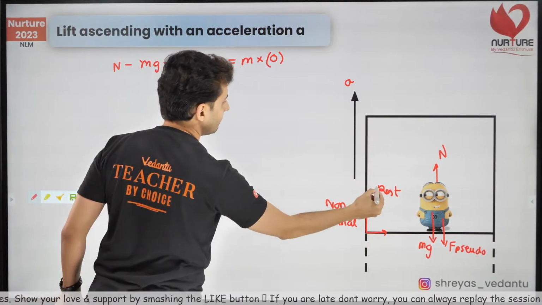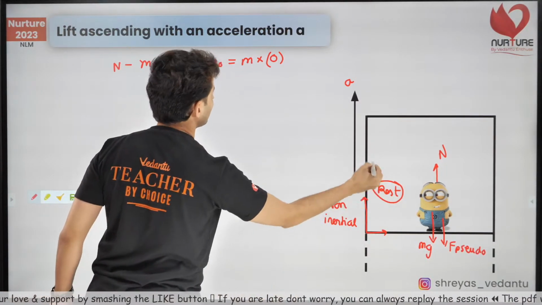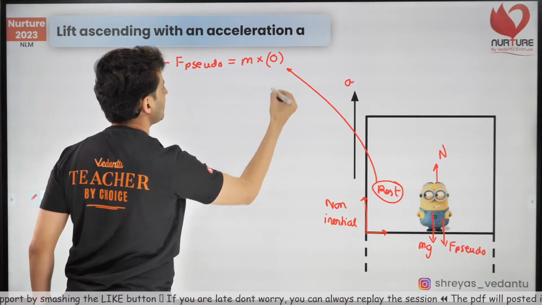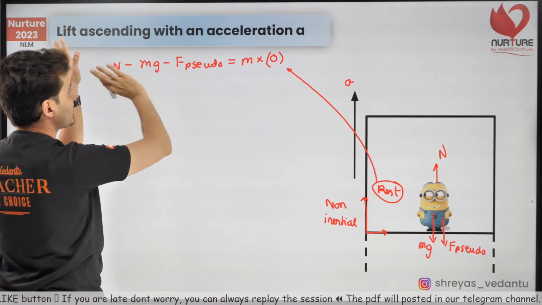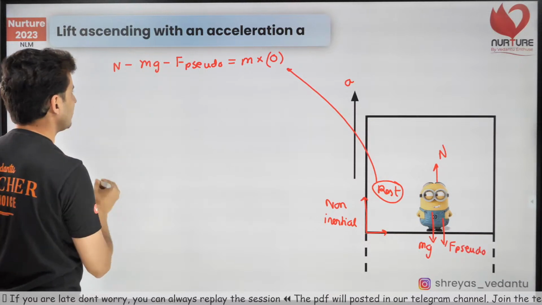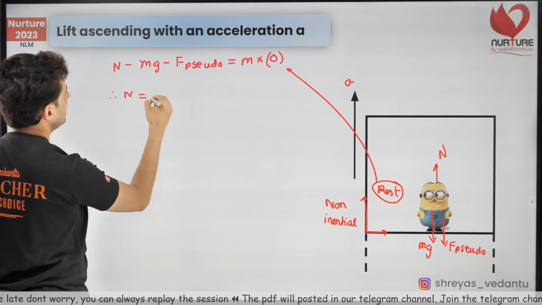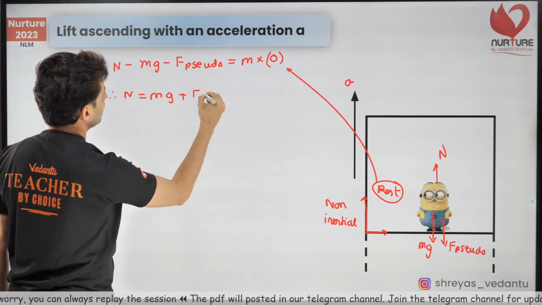This is 0 because this is at rest. Keep this in mind. Always on the RHS, it's the effect. On the LHS, it's the sum of the forces, considering the signs. Therefore, N will be mg plus the pseudo.